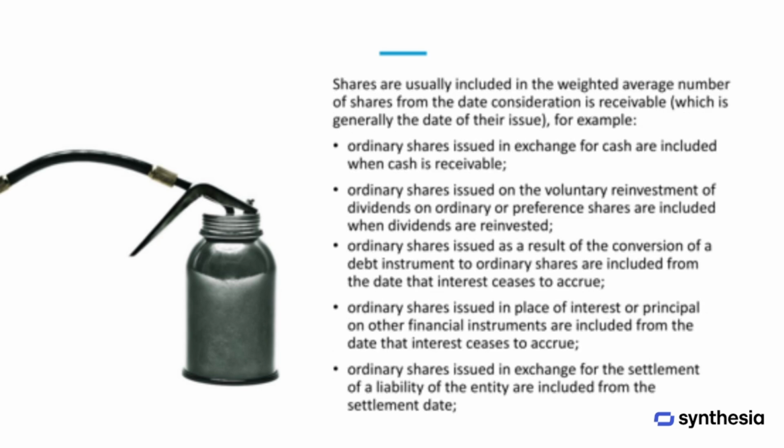Shares are generally included in the weighted average number from the date the consideration for them is receivable, which is usually the date they are issued. For example, ordinary shares issued for cash are included when the cash is receivable. Shares issued through the voluntary reinvestment of dividends are included when the dividends are reinvested. Shares issued from the conversion of a debt instrument are counted from the date that interest stops accruing. Similarly, shares issued in place of interest or principal on other financial instruments are included from the date interest stops accruing, and shares issued to settle a liability of the company are included from the settlement date.